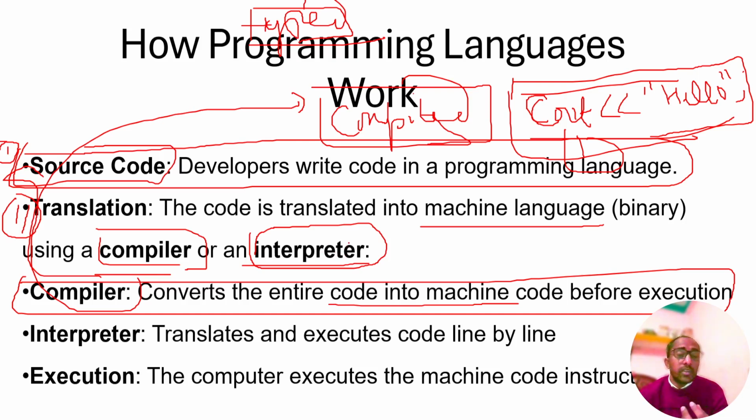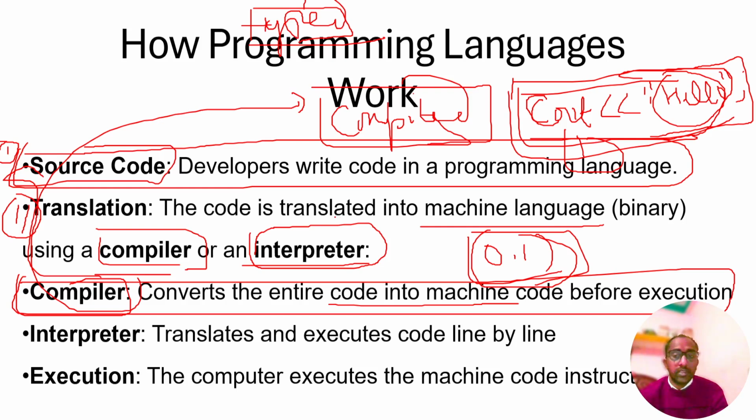The machine understands only 0s and 1s, so our compiler converts the code we have written, hello world, into 0s and 1s, and our machine will understand it. Once the machine understands, it will convert it back into high level language, hello, and display it on the console.